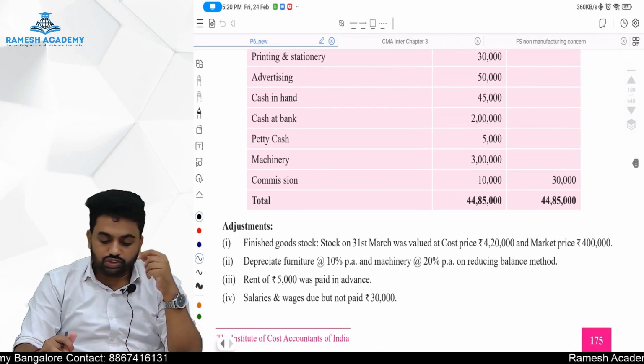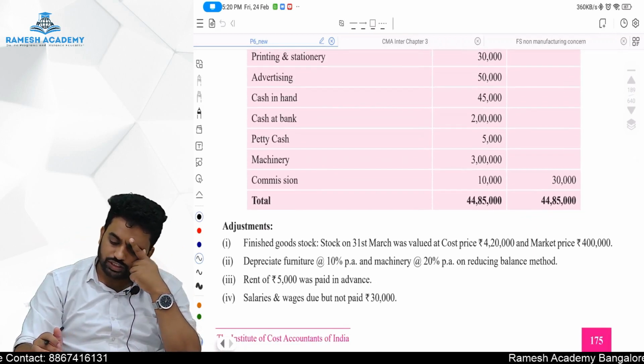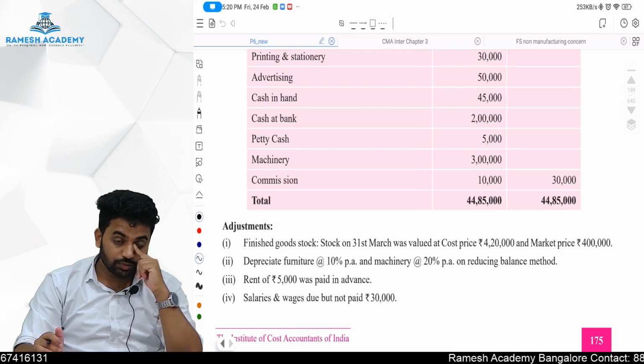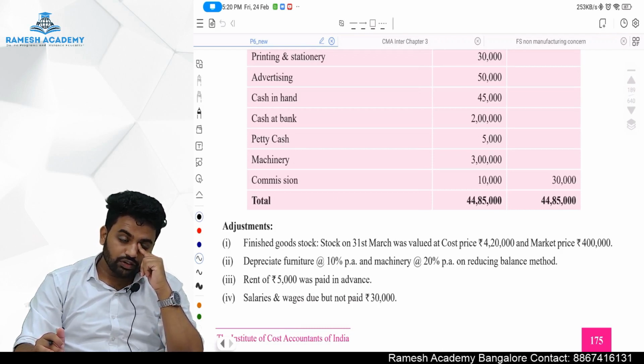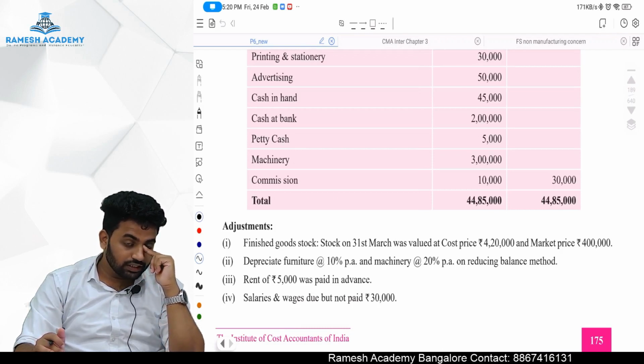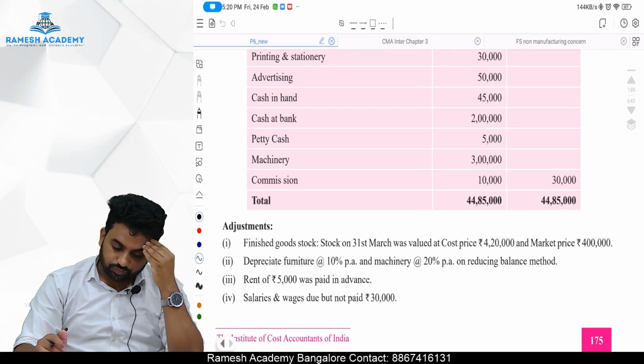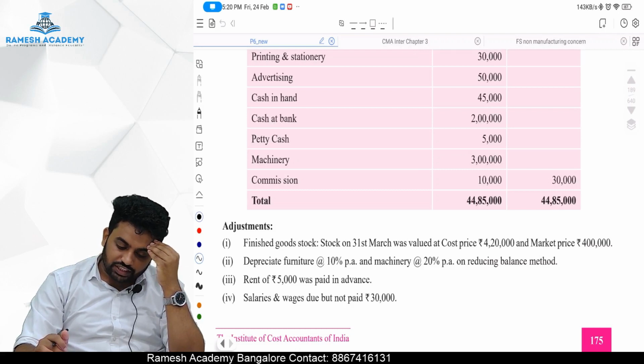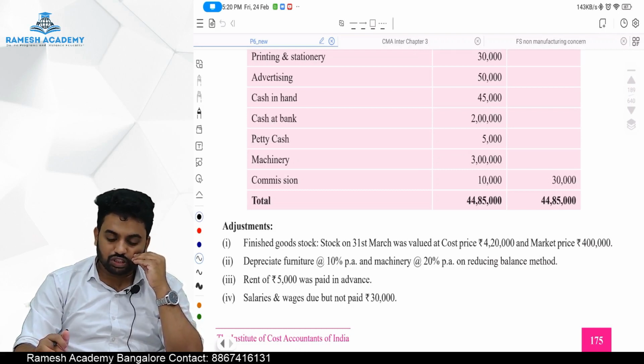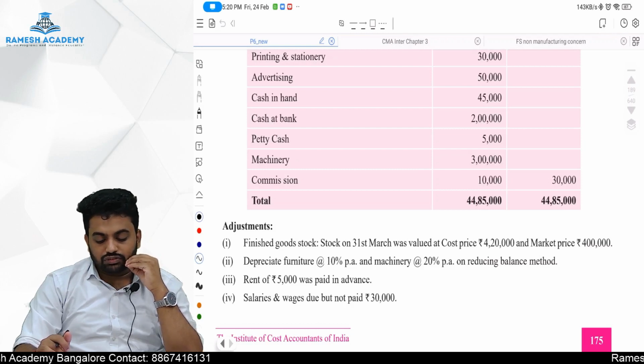Adjustments they are telling. Finished goods closing stock: cost price is 4,20,000, market price is 4 lakh rupees. Stock should be valued at cost or NRV, whichever is lower. In this case, NRV itself is lower, which is 4 lakh. Depreciate furniture at 10% per annum and machinery at 20% per annum on the reducing balance method, which means on the balance. Rent of 5,000 was paid in advance.